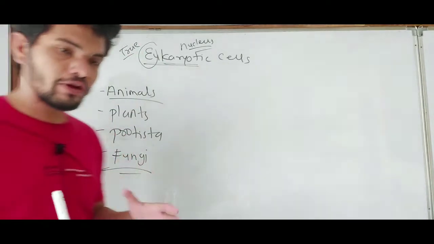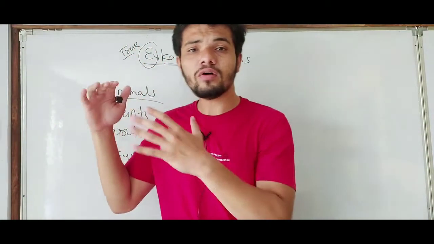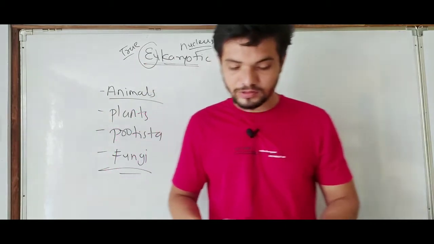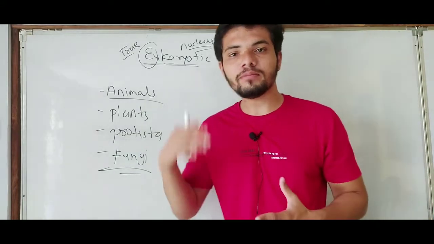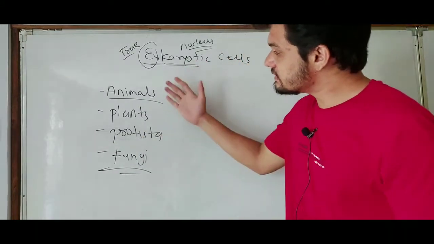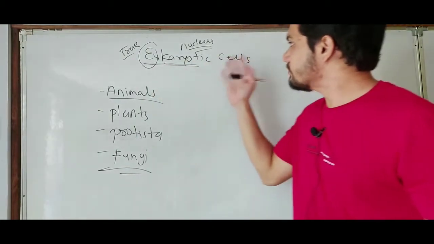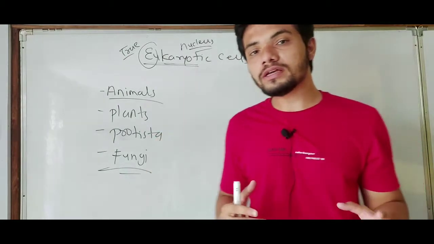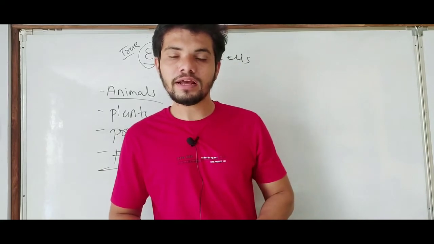So prokaryotic types of cells are mainly of bacteria and archaebacteria or mycoplasma, which means they will not contain any true nucleus. Their genetic material will be placed inside the cytoplasm nakedly. But these organisms have the eukaryotic types of cells, which means their cell will be more complex. They have a true nucleus and membrane bound cell organelles, right?